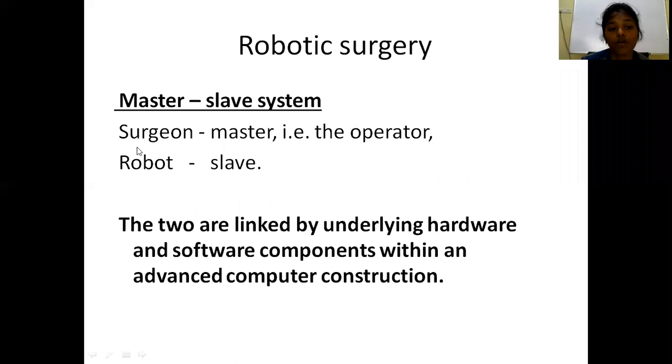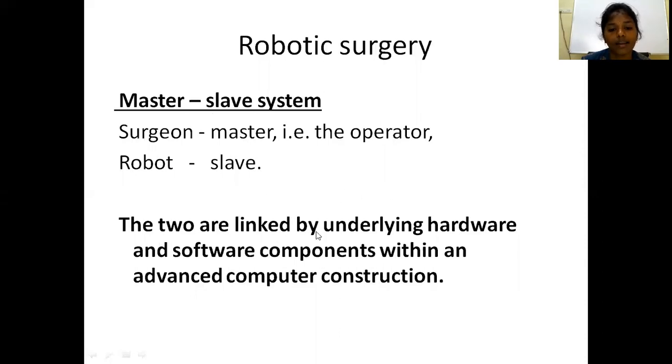The robot has to obey the orders of the master. The master is the surgeon. The operating surgeon is the master and the robot is the slave. So the underlying principle in robotic surgery is the master-slave system. The surgeon is the master and the robot is the slave.